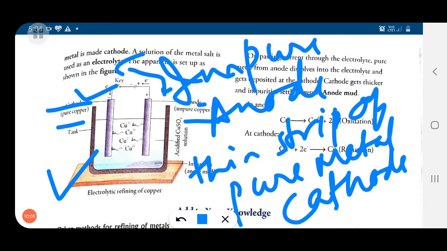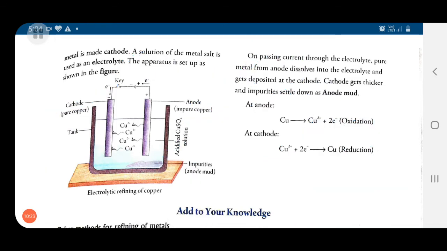In this way all the copper ions move from the anode to the cathode, and the thin strip of pure metal becomes thick, and only the impurity is left behind, which is called anode mud. So in this way electrolytic refining is done.